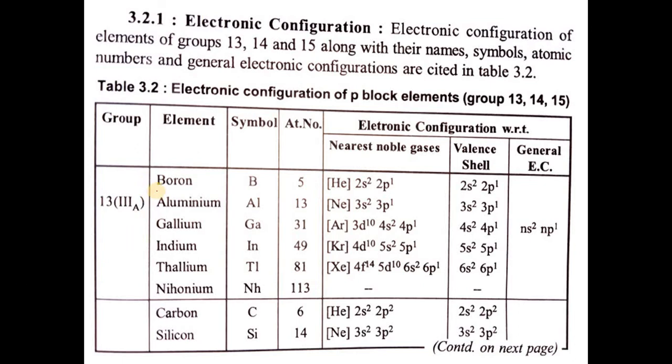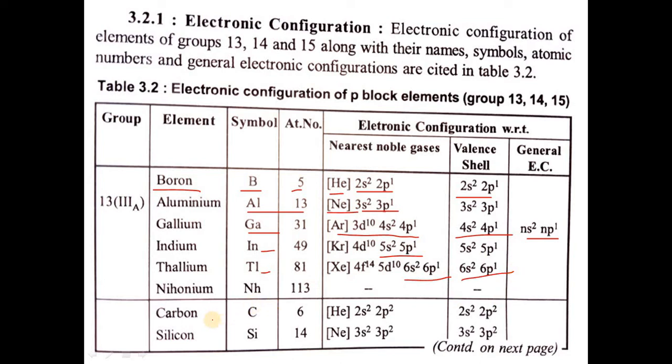In the case of boron, the atomic number is 5 and the electronic configuration is helium 2s2 2p1, valence shell 2s2 2p1. Then aluminum, atomic number 13, neon 3s2 3p1. So ns2 np1 is the general electron configuration. In the case of gallium, we get argon 3d10 4s2 4p1; ns2 np1 is common. Then going ahead, indium and thallium have the electron configurations 5s2 5p1 and 6s2 6p1.